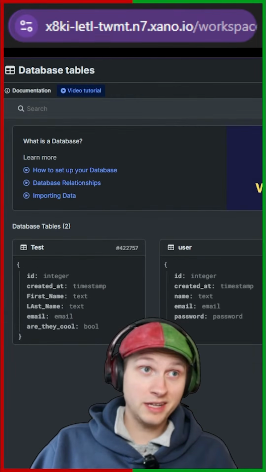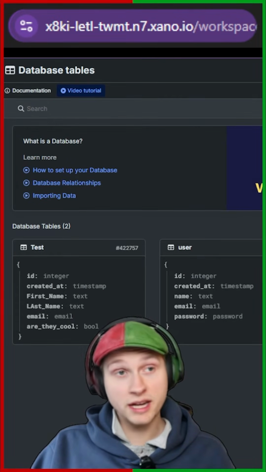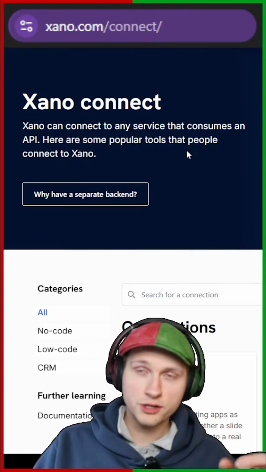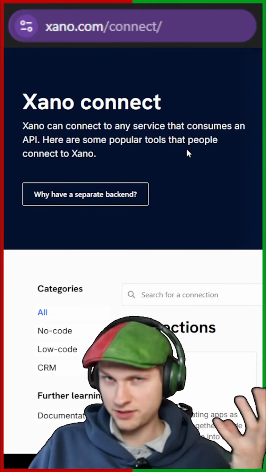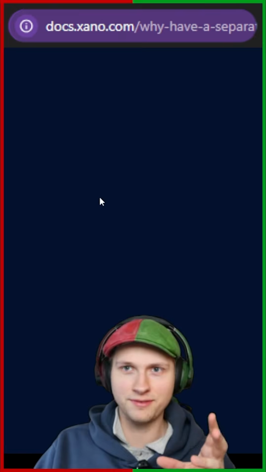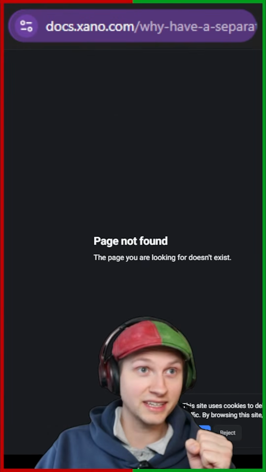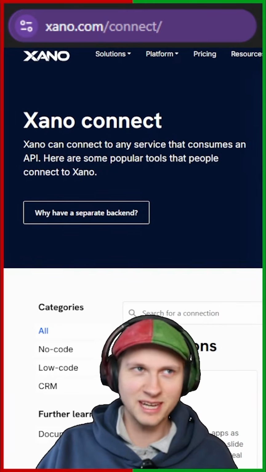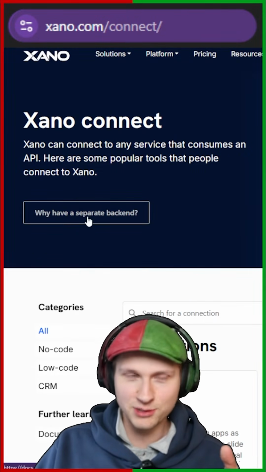But I have a couple of databases, and allegedly it's pretty easy to connect those to like a front end, like a Bubble or an Adalo. So the usability was lacking a little bit. You need to have some prerequisite knowledge of APIs, but now I'm on the documentation, and there's something funny. Why have a separate backend, you ask? You click into it, it says page not found, which is pretty ridiculous. Like, they're just shooting themselves in the foot, not telling me why it's useful to have a separate backend.